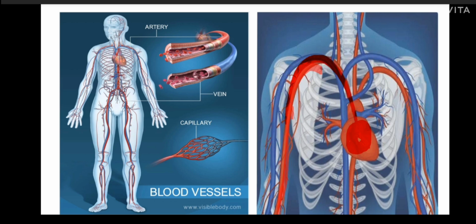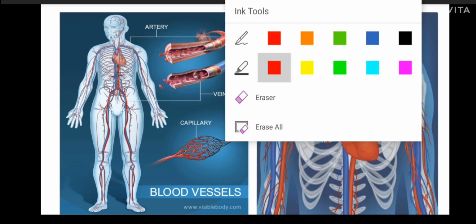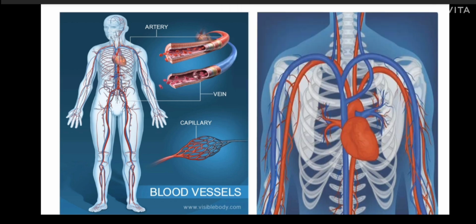Okay, what these veins will do? They will carry the deoxygenated blood from all the parts of your body to the heart. I hope you all understood this.